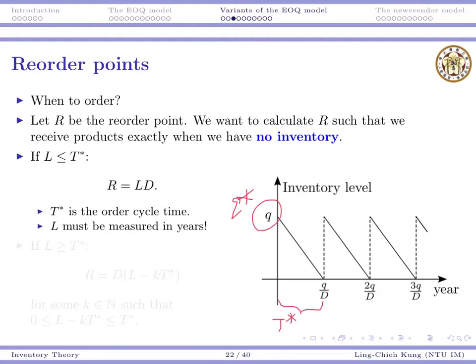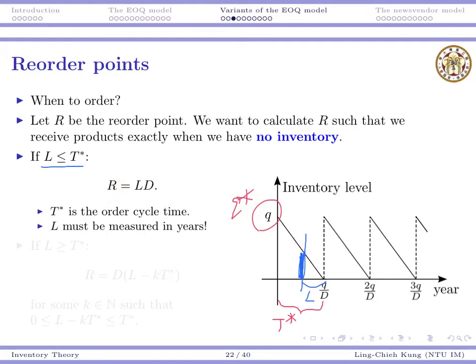If L is less than or equal to the cycle time, just like this, suppose this is L, then our R can be determined easily. We are asking how long this particular edge is, right? The width is L, and the slope is capital D. So R must be L times D.